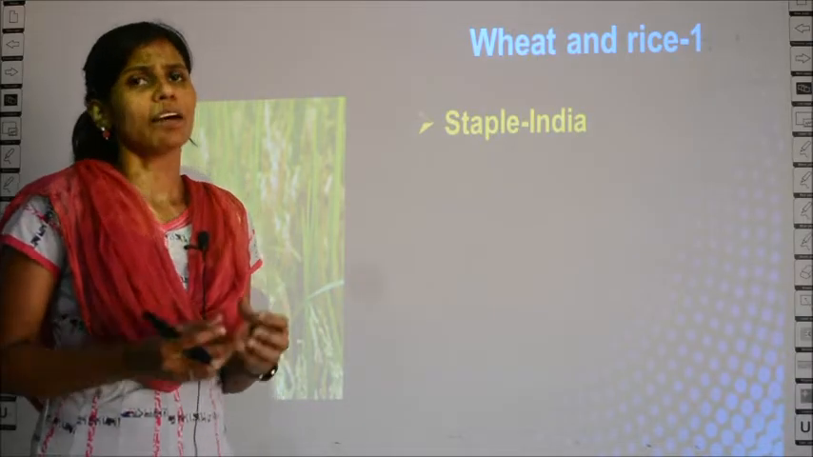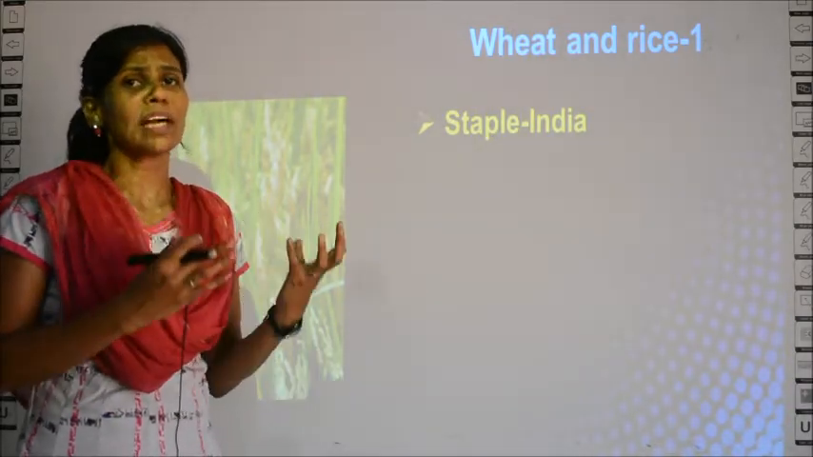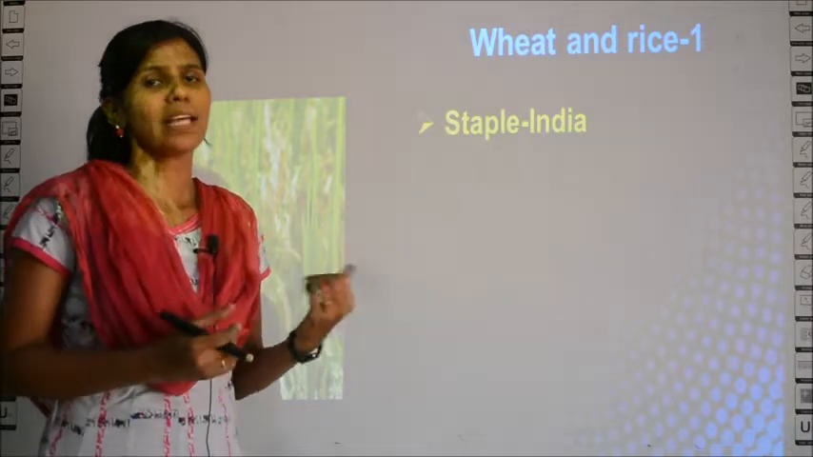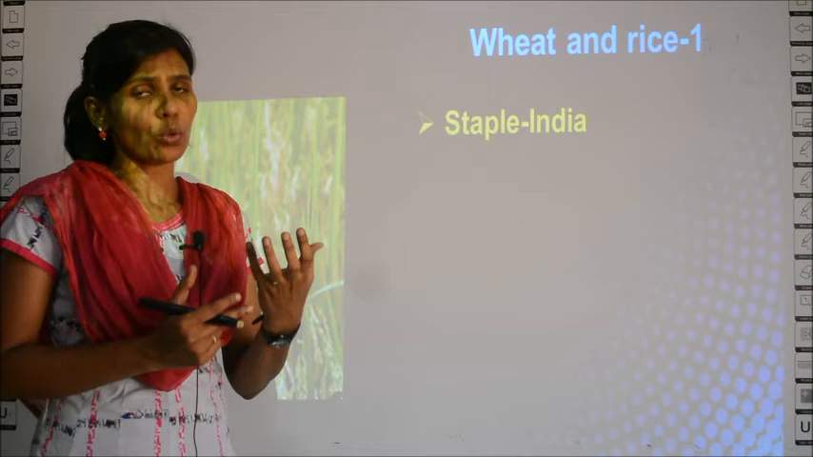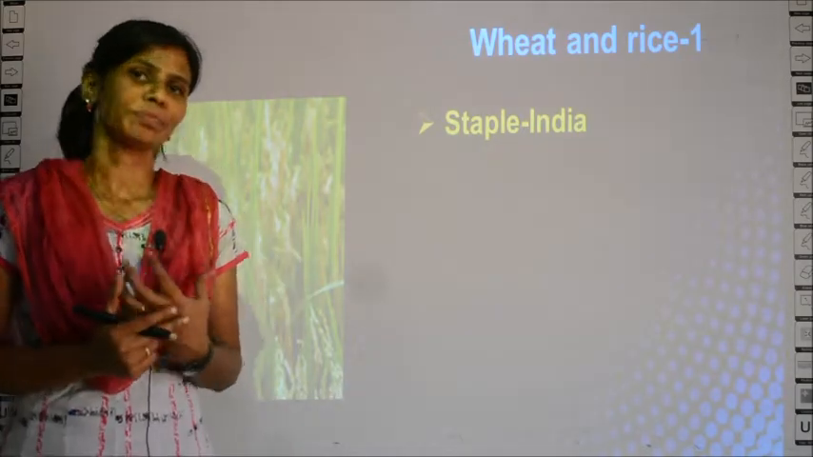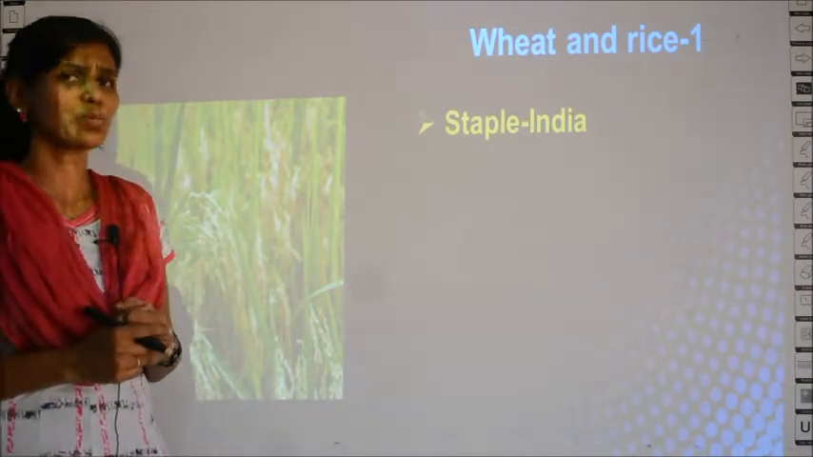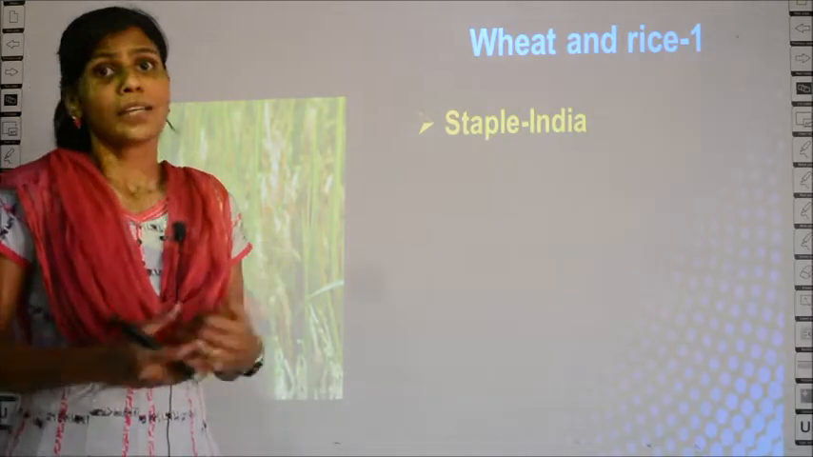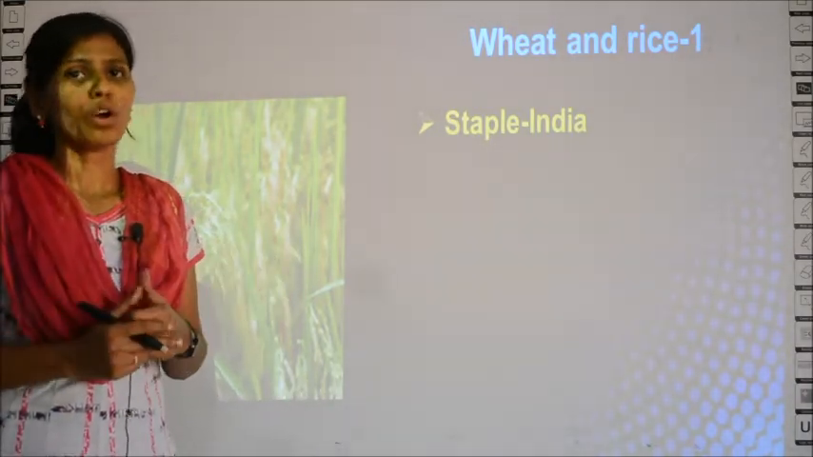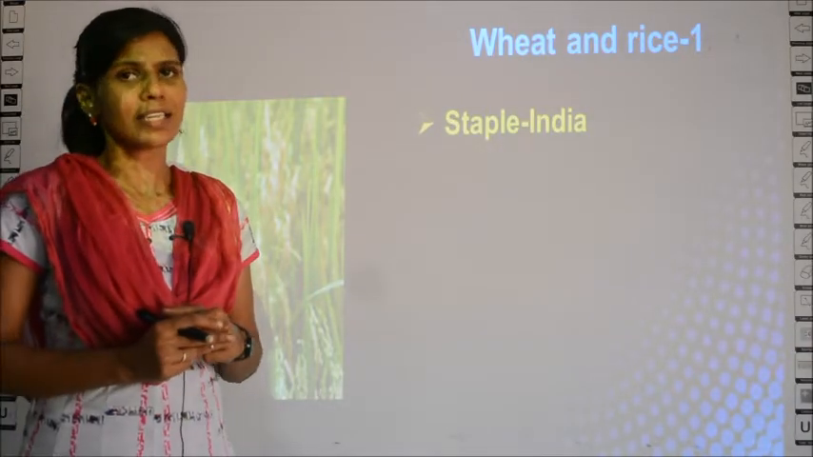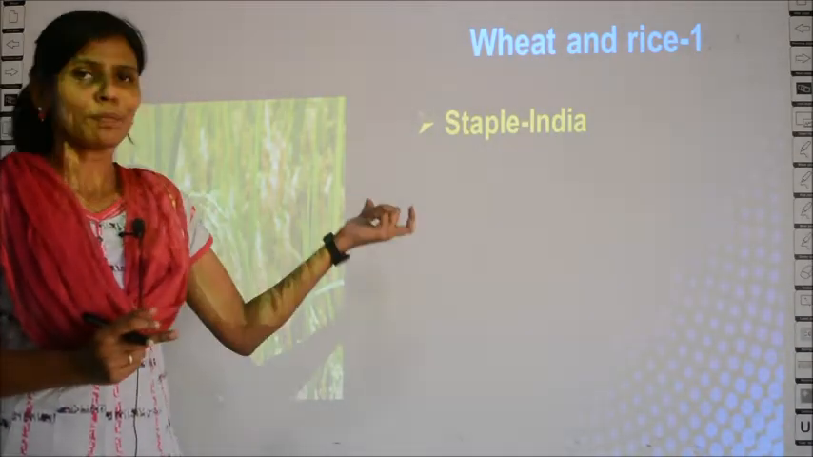When there is a requirement for one type of food in one place, that is called a staple food. Say for example, in South India we consume so much rice, right? So what the farmers will do is cultivate it. The first priority for farmers will be cultivation of paddy or rice, because it is the staple food in South India.